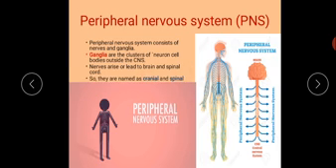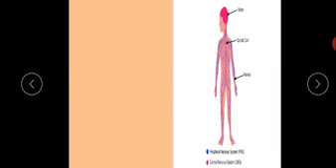It means that peripheral nervous system consists of nerves. What are those nerves? They are arising from spinal cord and going to all body parts or brain. So the nerves which arise from brain are called cranial nerves, and the nerves which arise from spinal cord are termed as spinal nerves.